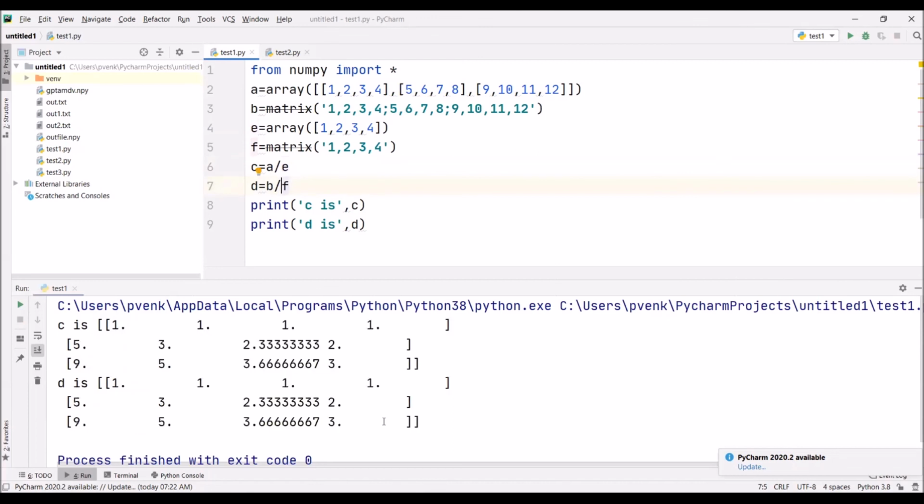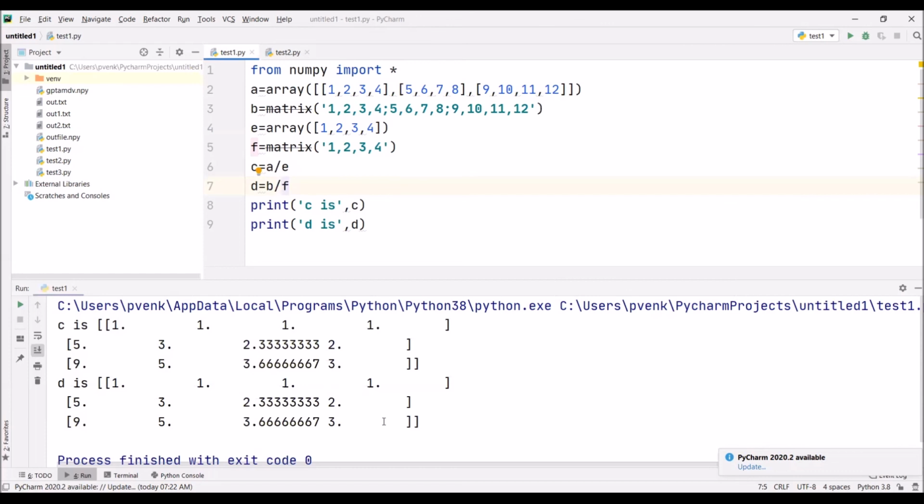Division is also possible. This is how broadcasting enhances our ability to multiply one matrix with a scalar, or add, subtract or divide a matrix with a scalar. And we can add, subtract or divide 2 matrices even though the sizes of the 2 matrices are different.